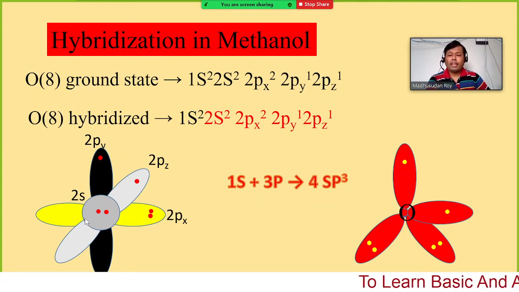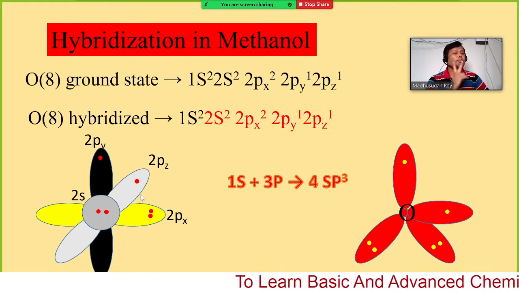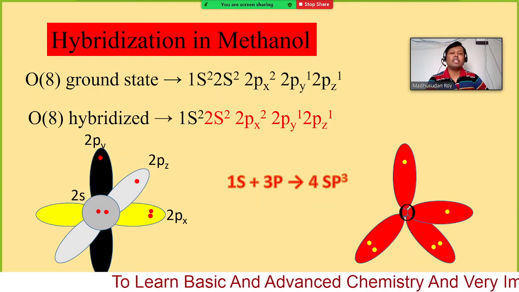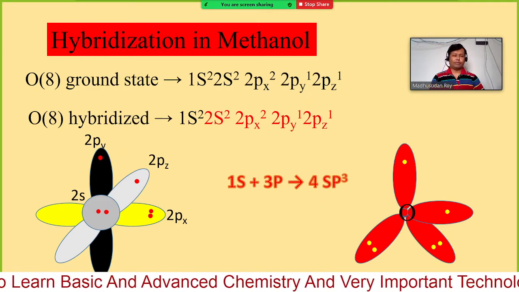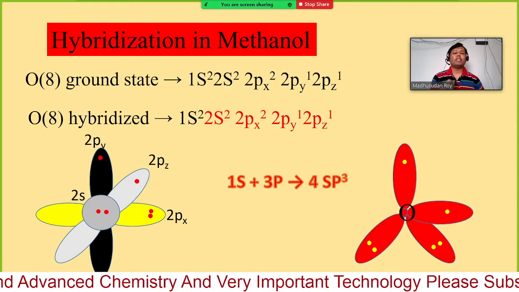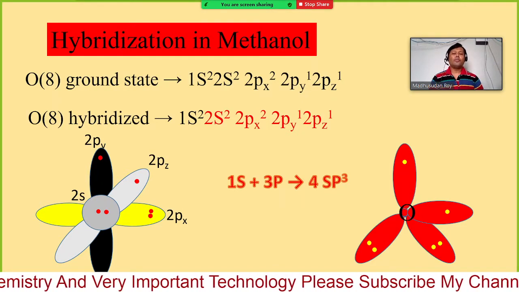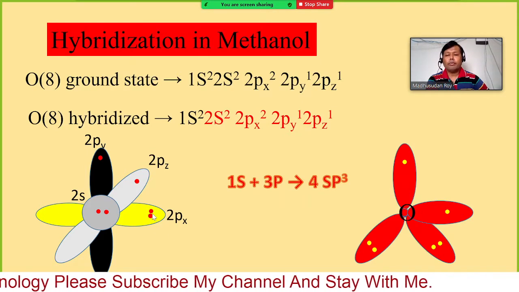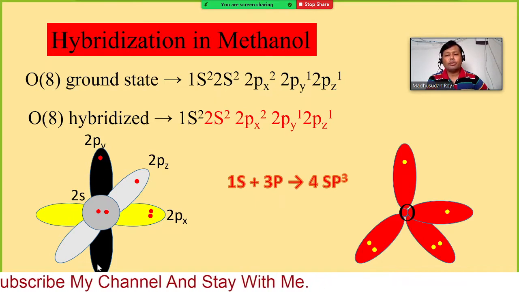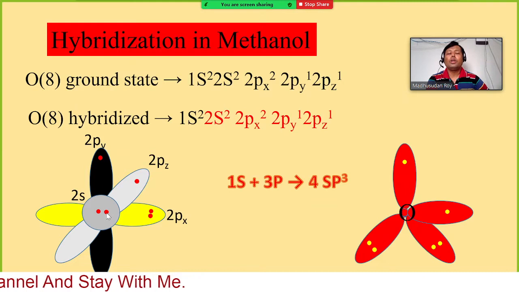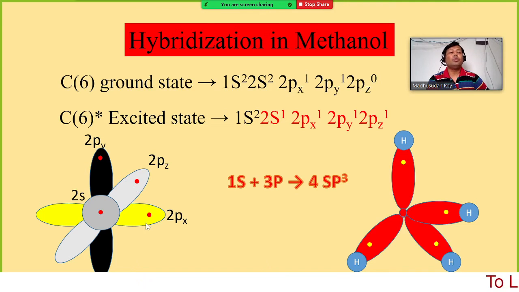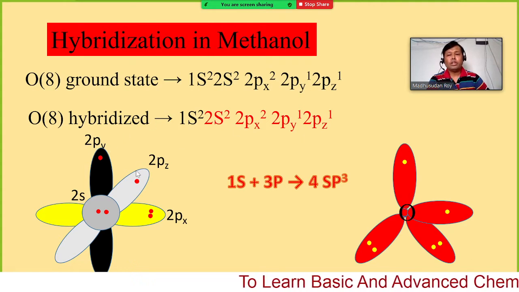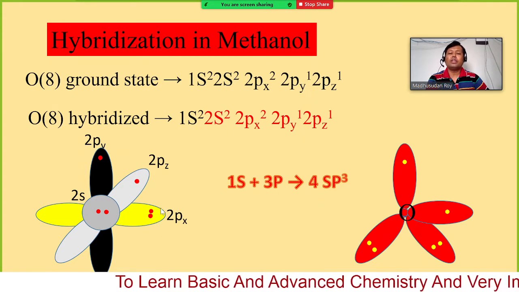So in an orbital we can have a maximum of 2 electrons, from Pauli's exclusion principle, with opposite spin. So we can have 2 electrons in this orbital, or it can have 2 electrons, or it can have 2 electrons, and here also 2 electrons. In carbon we don't have 2 electrons, so we could not give 2 electrons. But in case of oxygen we have, so we can have 2 electrons in the 2s and 2px.